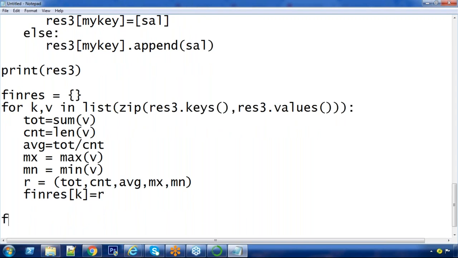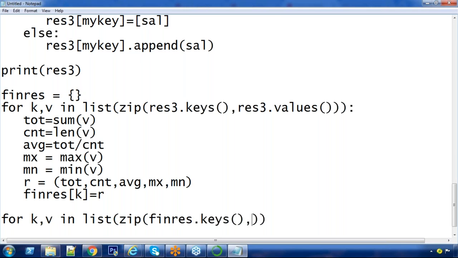So finally I am printing them for K comma V in list of zip of fin result dot keys of, comma, fin result dot values of.